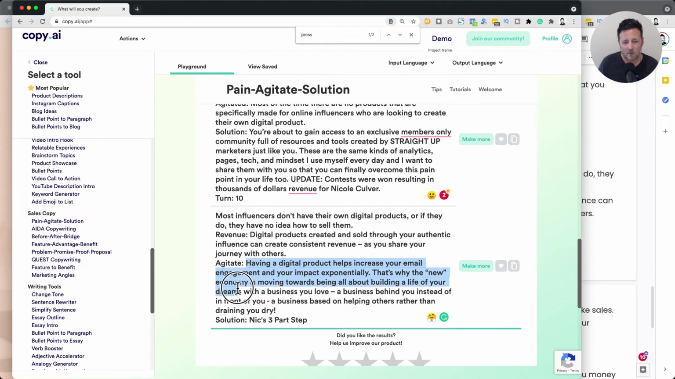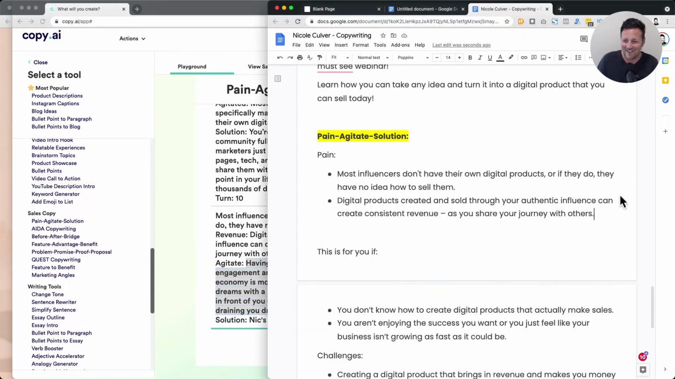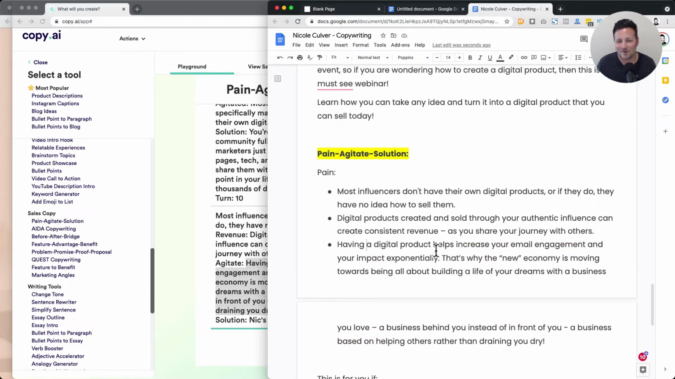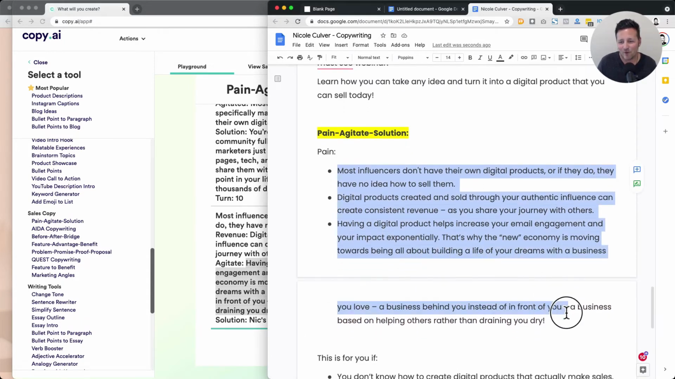That's why the new economy is moving towards being all about building a life of your dreams with a business you love, a business behind you instead of in front of you, a business based on helping others. Interesting. There's some really interesting angles there. Wow, that's super creative. I think it'd have to be worked on a little bit. And maybe if you find something like that, I might even run that through change tone to clean that up. But this was a really interesting angle that might work well.